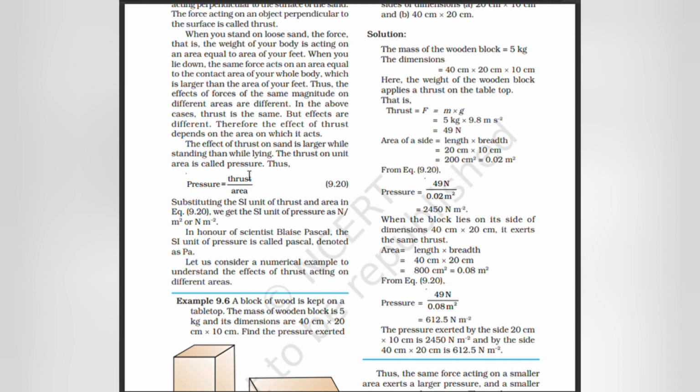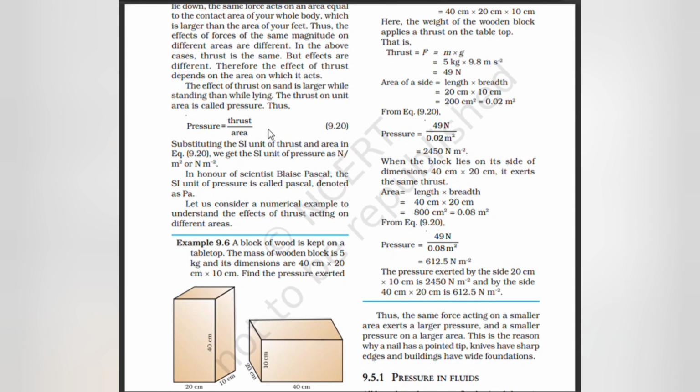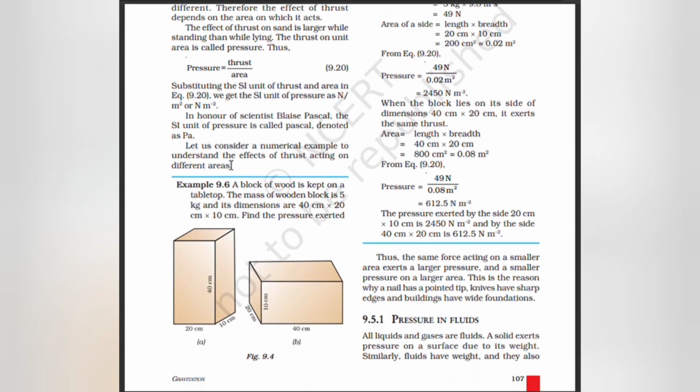The thrust on unit area is called pressure. Pressure equals thrust divided by area. Substituting the SI units of thrust and area, we get the SI unit of pressure as Newton per meter square. In honour of the scientist Blaise Pascal, the SI unit of pressure is called Pascal, denoted by Pa.